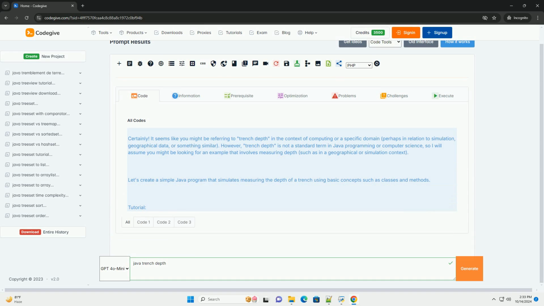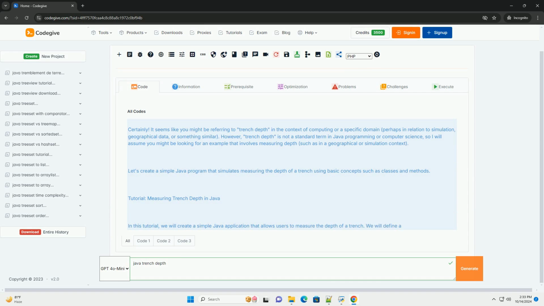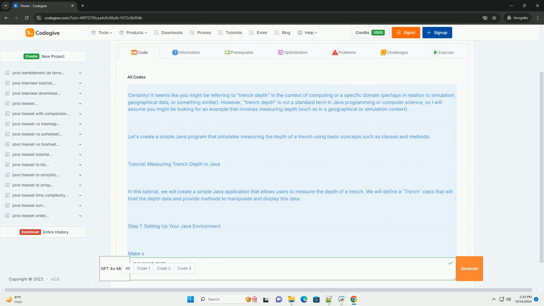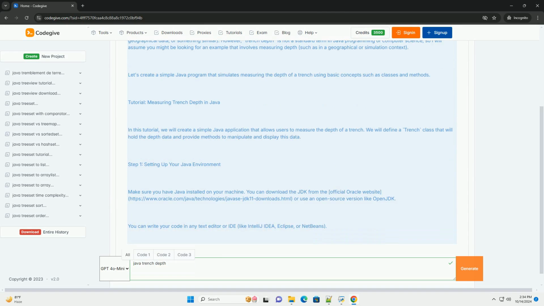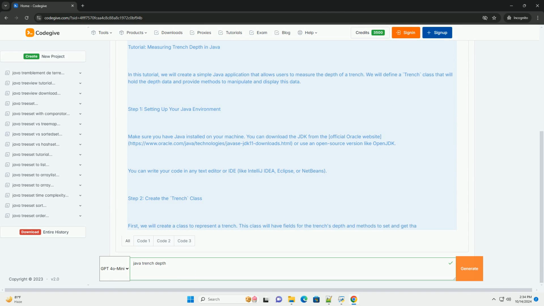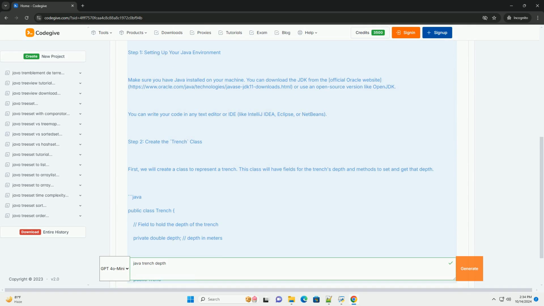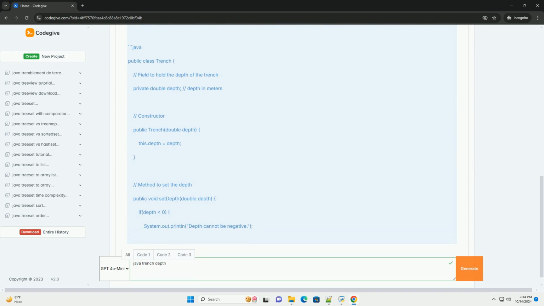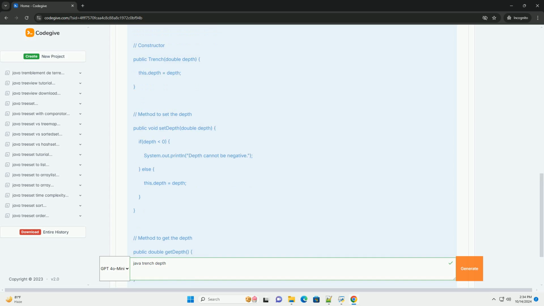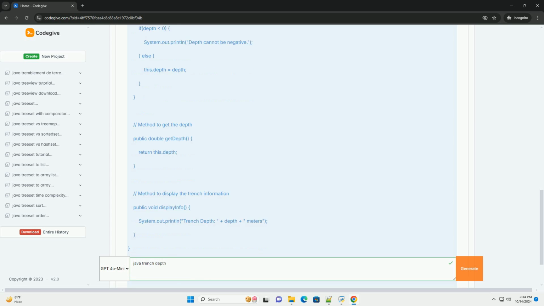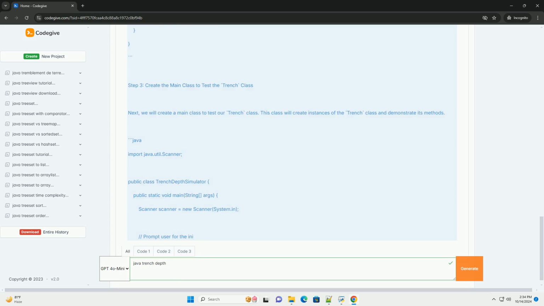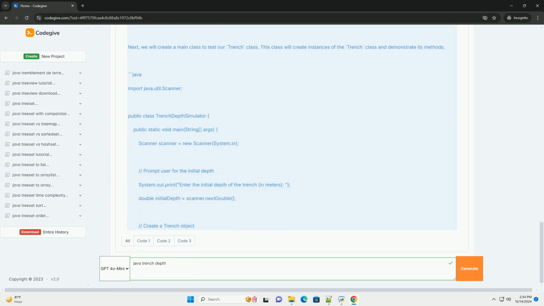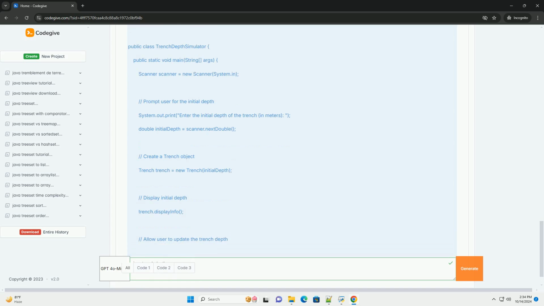Certainly. It seems like you might be referring to trench depth in the context of computing or a specific domain, perhaps in relation to simulation, geographical data, or something similar. However, trench depth is not a standard term in Java programming or computer science, so I will assume you might be looking for an example that involves measuring depth, such as in a geographical or simulation context.